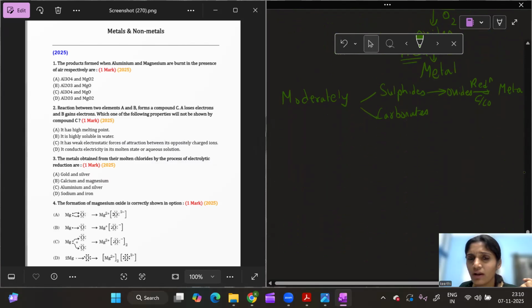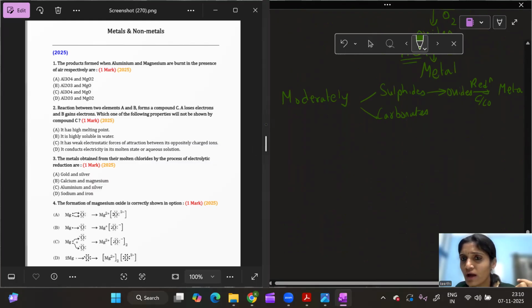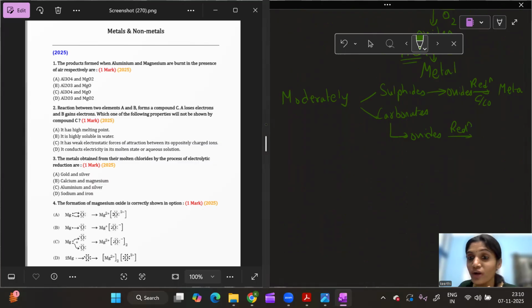Okay, clear? Now, if you go for the carbonates, what do we do? I convert carbonates into oxides by using a process called calcination. Then I do the reduction of these oxides. And here, what do you do to convert sulfides into oxides? I do a process called roasting.